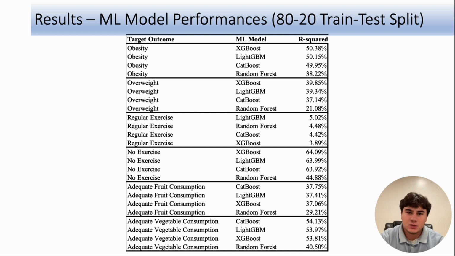We can see here the machine learning models show moderate performance for the no exercise, adequate vegetable consumption, and obesity target factors. The model was weak for overweight and adequate fruit consumption, and the models performed especially poorly when predicting regular exercise.